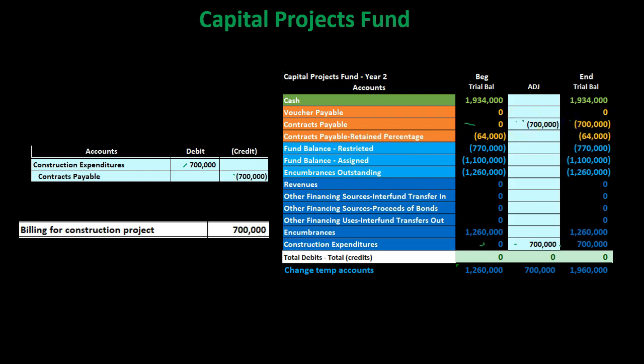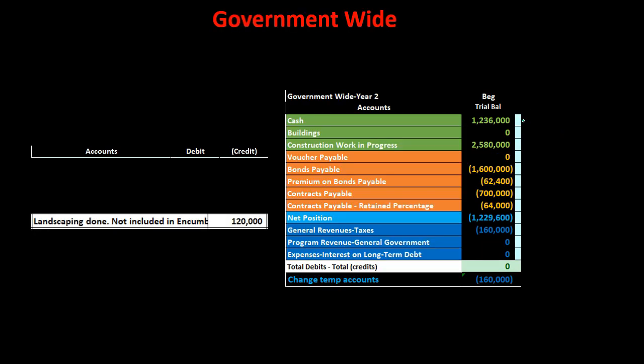We have the contracts payable on the books because it's related to the construction contract, and therefore typically thought of as short term. It's going to be like a current liability, as opposed to like a bond, which we wouldn't put on the books in the capital project fund because it would be long term, not in alignment with the modified accrual method used in the fund accounting governmental funds. Back to the government-wide activity.